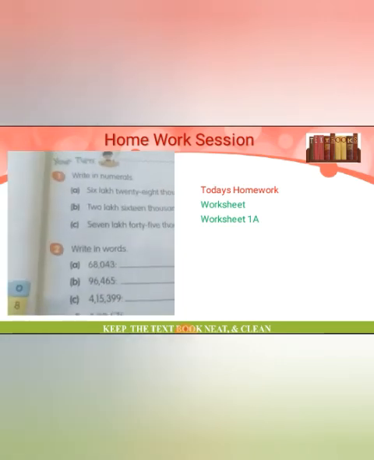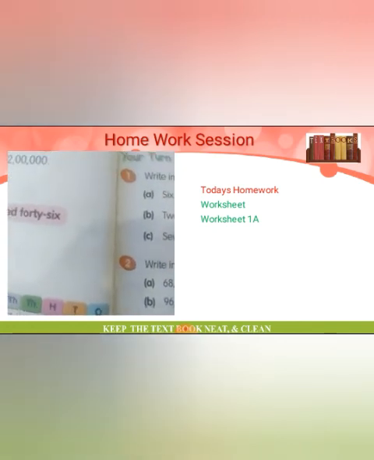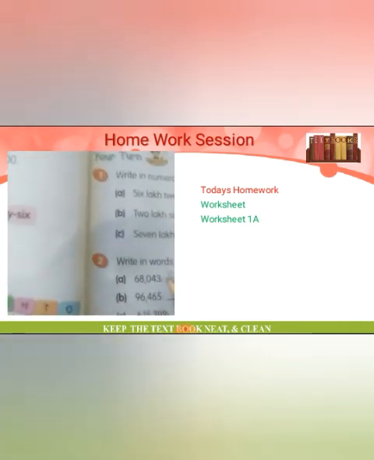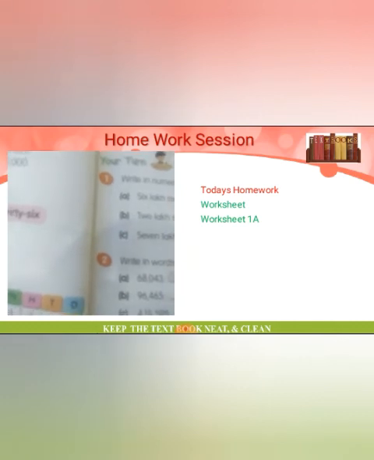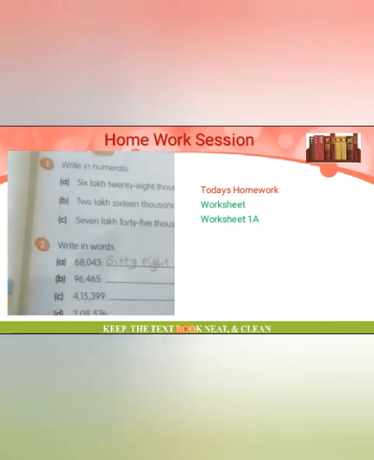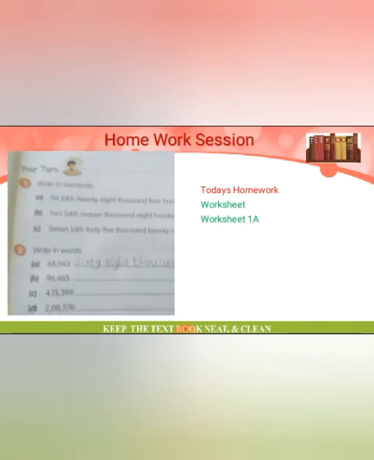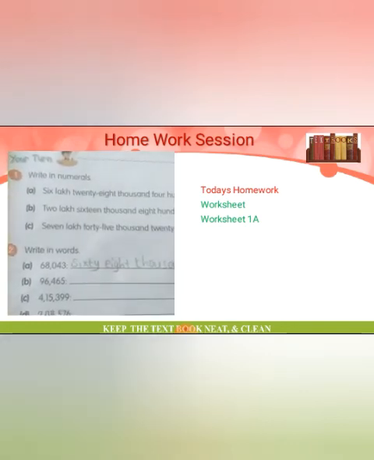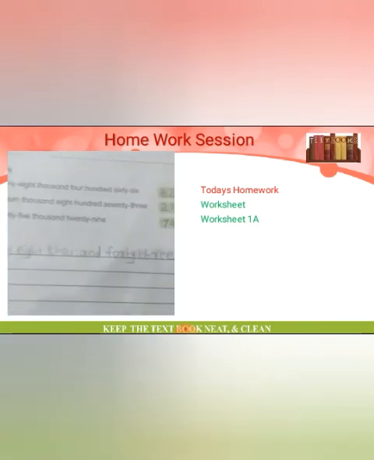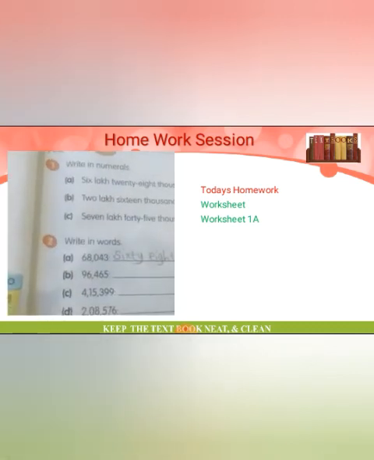Then write in words. Here you write the number names. First one, 68,000. Then 43. There is no 100 place, so 43. 68,043 is the answer.